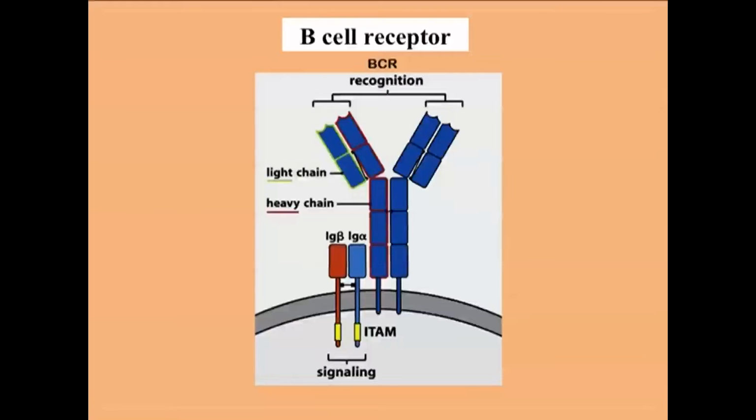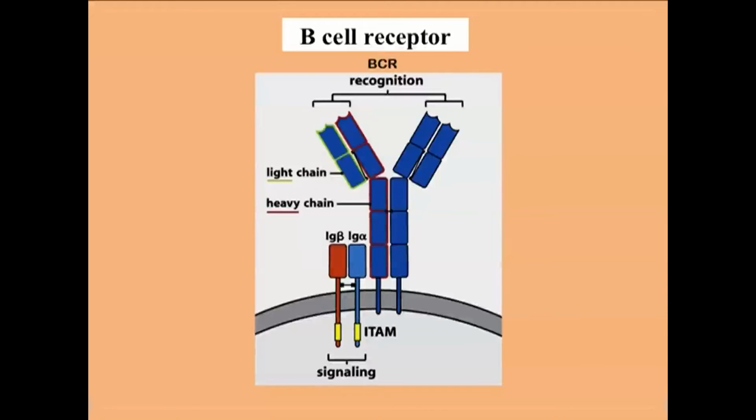Now if we look at the receptor present on a B cell surface, the B cell receptor or the membrane bound immunoglobulin looks like this. The membrane bound immunoglobulin has a very short cytoplasmic tail, which is not enough to transduce a signal, so it needs help from a pair of heterodimer, Ig alpha and Ig beta.